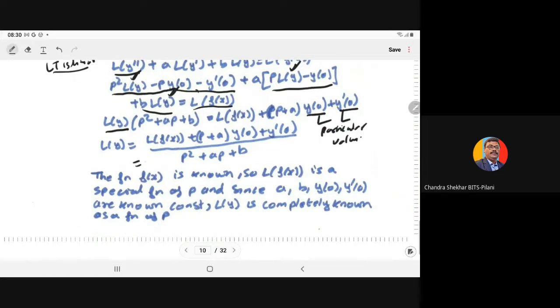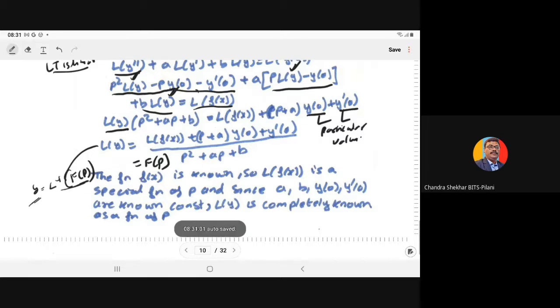This is a function of p. Presently I have not told you about the inverse Laplace transform. After that, y will become the Laplace inverse of this function of p. By this you can determine the solution. This is the approach to compute the solution of the given differential equation.